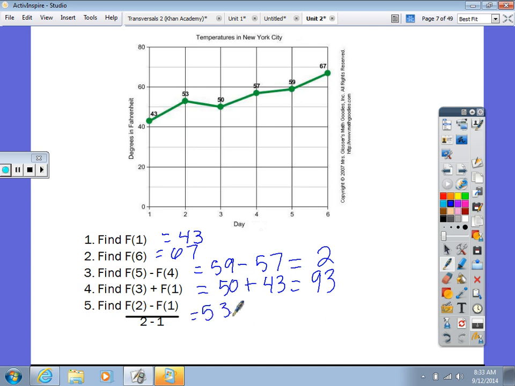53 minus, what is f of 1? Over, this just means I only want to keep it 2 minus 1. Y'all got that? Okay, so let's do the top. What's 53 minus 43? Over 1. And what is 10 over 1? 10. So that's your final answer for that one. Any questions about this graph?